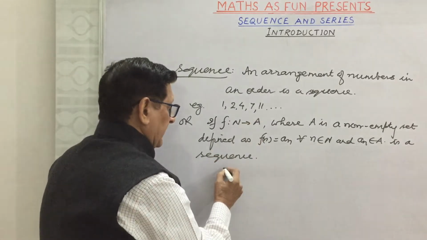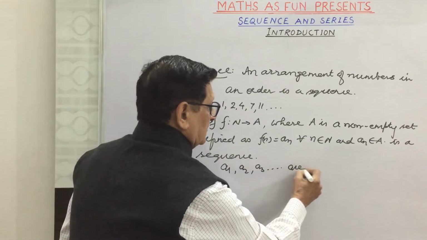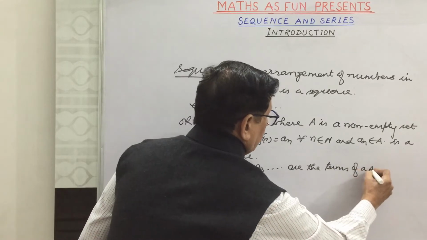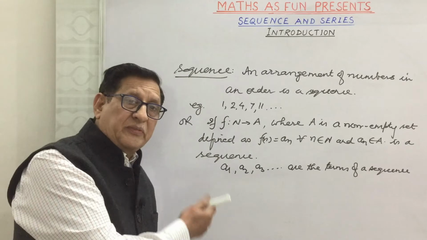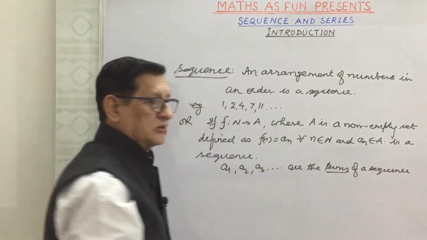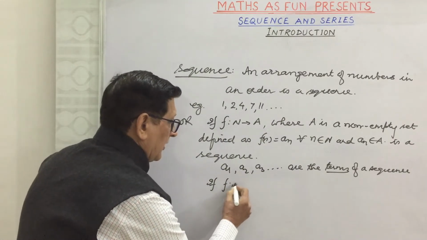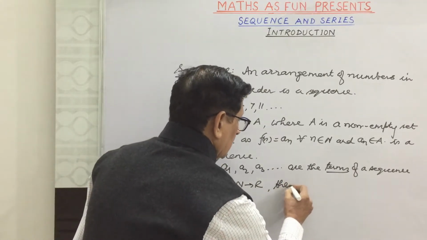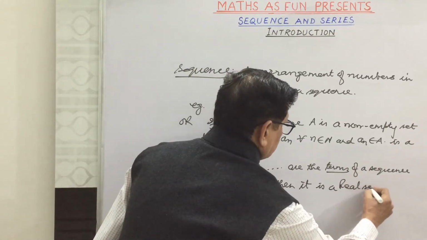We can write it as A1, A2, A3 are the terms of a sequence. It means the elements of a sequence are known as the terms. If the sequence is defined from N to R, then it is a real sequence.